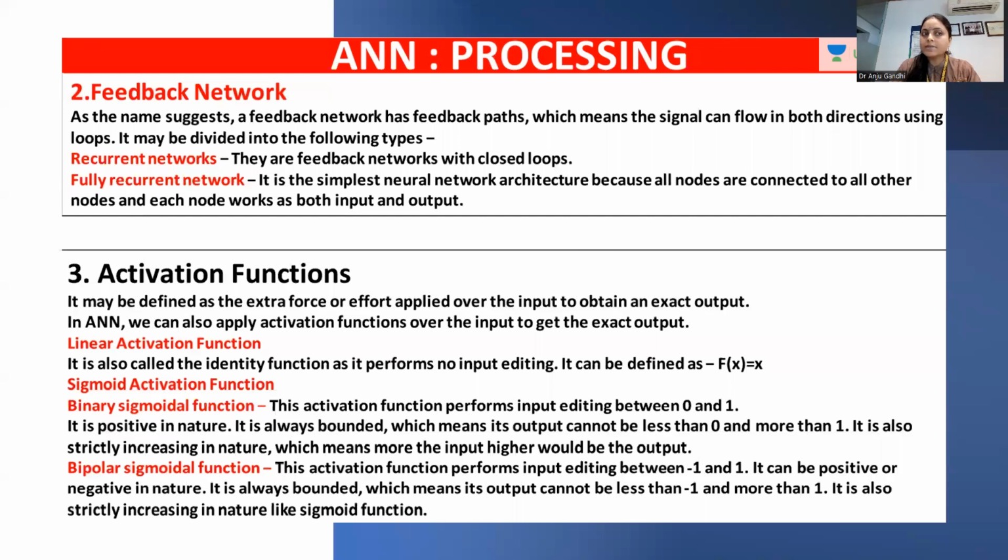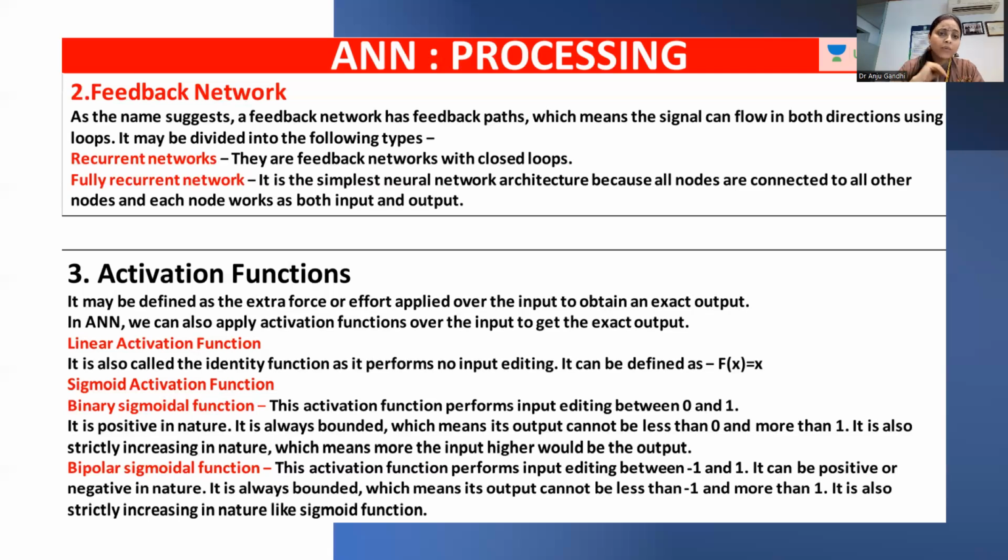So we are discussing feed-forward networks till now, right? But now there is one more network topology in ANN processing that is known as the feedback network. We have two categories of feedback networks: recurrent networks and fully recurrent networks. Whenever the network has a closed loop of feedbacks, that is known as a recurrent network.